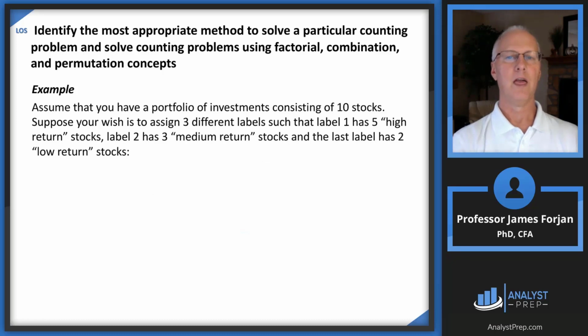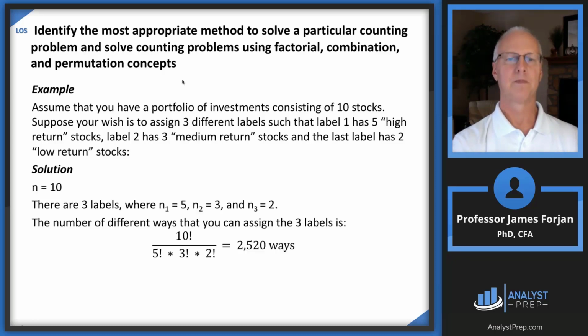So here's an example. Suppose your portfolio consists of 10 stocks. You wish to assign 3 different labels so that label 1 has 5 high return stocks, label 2 has 3 medium return stocks, and the last label has 2 low return stocks. So you've got 3 different labels, with 5 stocks in label 1, 3 stocks in label 2, and 2 stocks in label 3. So there are your 10 stocks. All right, so the solution: n is 10, we know that, and there are 3 labels, so n1, n2, and n3 are 5, 3, and 2.